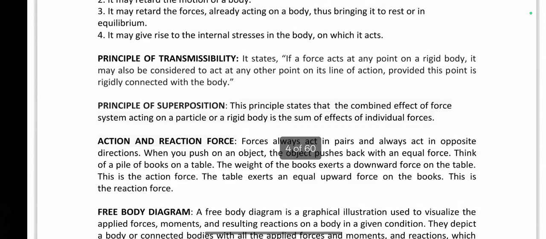That is called the principle of transmissibility. Next one is the principle of superposition. This principle states that the combined effect of a force system acting on a particle or a rigid body is the sum of the effects of individual forces.